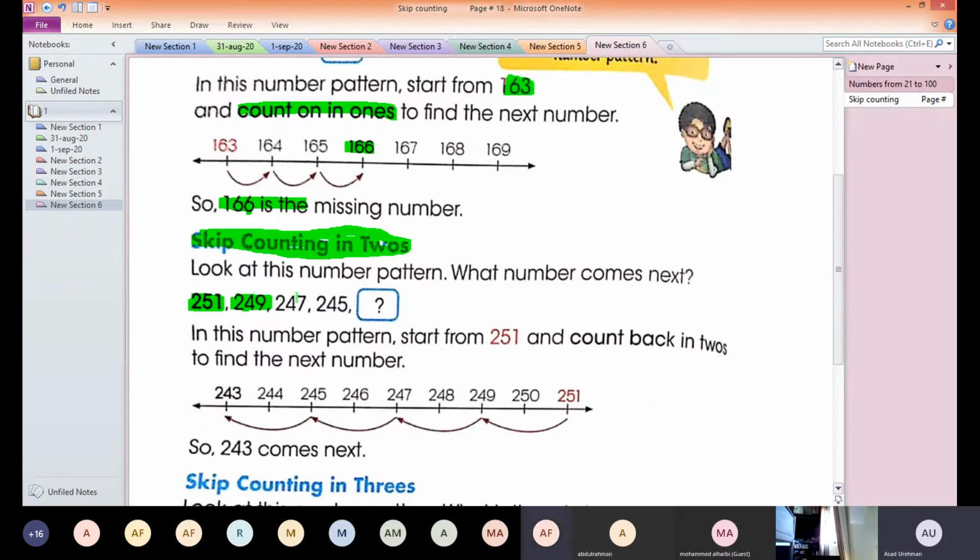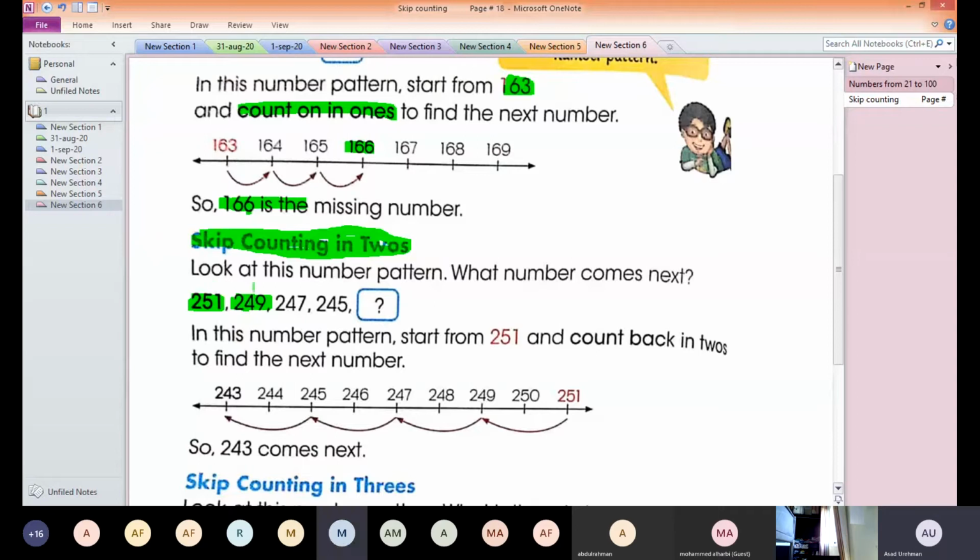If you minus 2 from 247, you will get 245. That means after every number 2 is subtracted in this series. So you are basically counting back in twos.